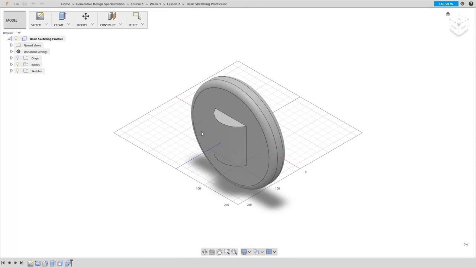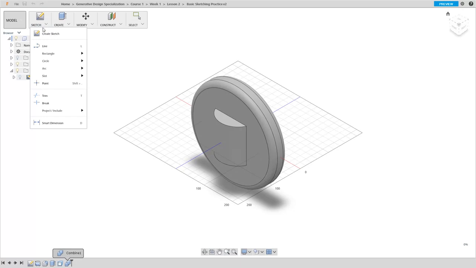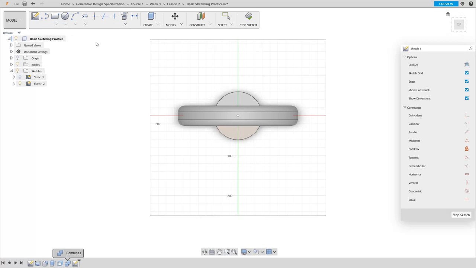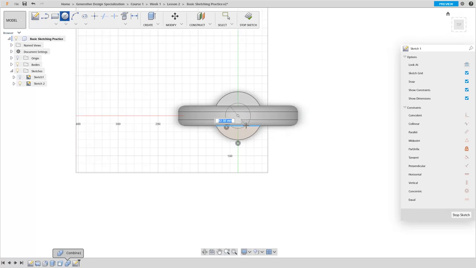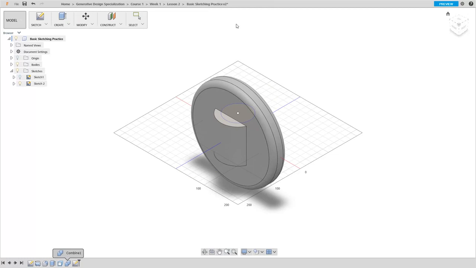Now, this is an extremely handy functionality because this means that you can do some basic CAD operations without actually being in a computer that has Fusion 360 installed. When this connects, it doesn't have full functionality that you have in the desktop version of Fusion 360, but it does open the same file. It shows you all the features in the timeline, and it gives you access to the browser, the sketches, as well as the creation of new sketches and sketch entities. For example, if I wanted to create a new sketch and a new feature, maybe I wanted to remove some material here. I can stop the sketch. I can create and extrude from that.